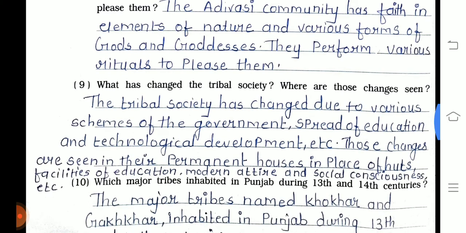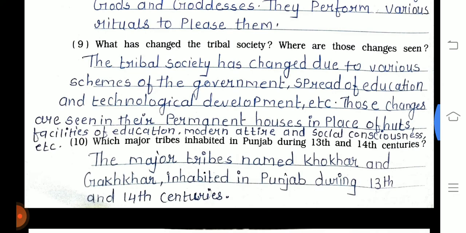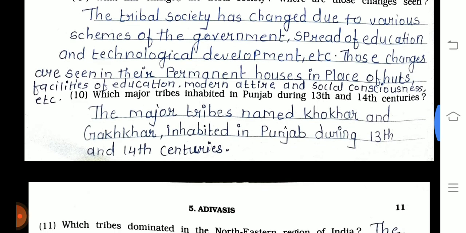Question number 9, what has changed the tribal society? Where are those changes seen? The tribal society has changed due to various schemes of the government, spread of education and technological development, etc. Those changes are seen in their permanent houses in place of huts, facilities of education, modern attire and social consciousness, etc.